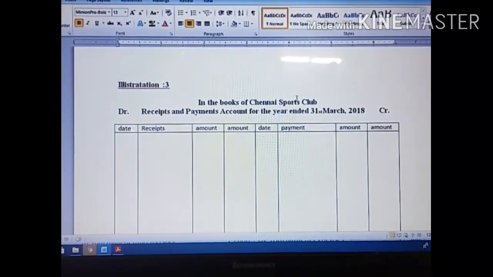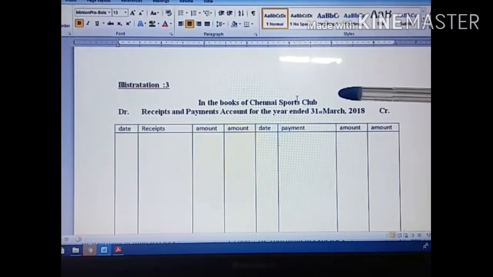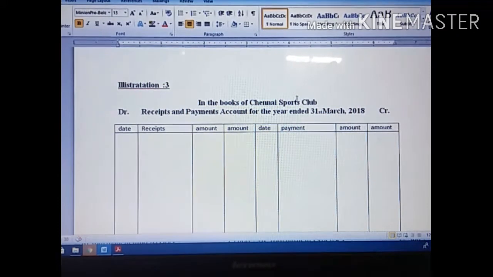Whenever you write this in your ledger note, you have to write these things in the middle of your note. Then you have to write the debit and credit sides. On the left hand side you have to write debit, and on the right hand side you have to write credit. Then in the date column you must write the date. In the particulars column you have to write the receipts. And we have two columns of amount.